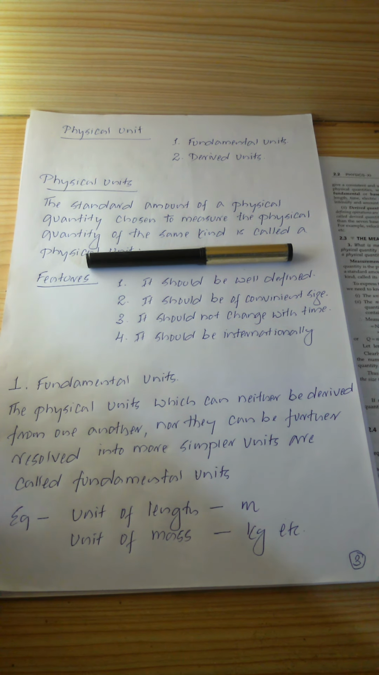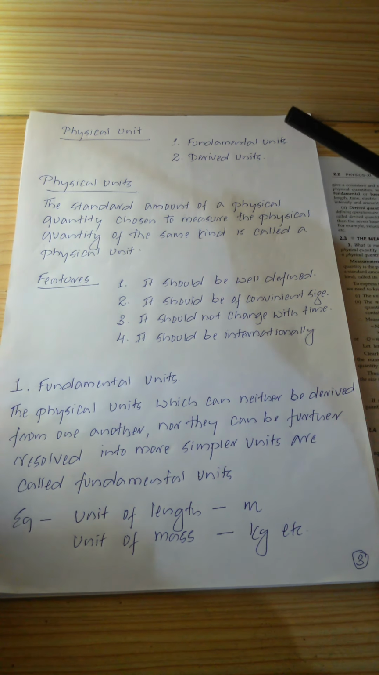Similarly, mass. We know that mass is a physical quantity, so we can have so many units of mass, for example, gram, kilogram, ton, quintal, etc. All these are units of mass. Here also the choice of one particular unit depends on convenience.